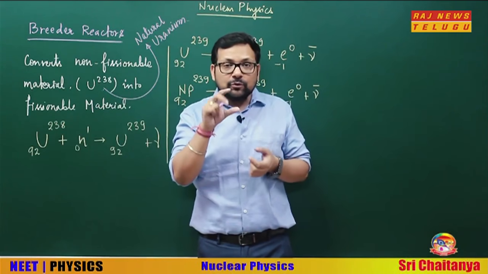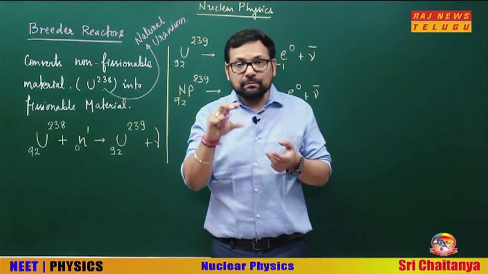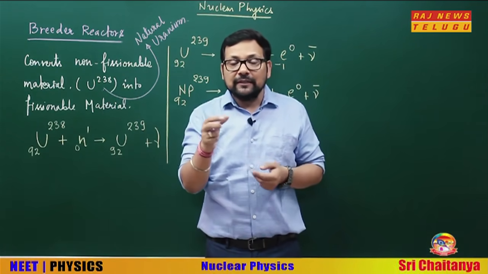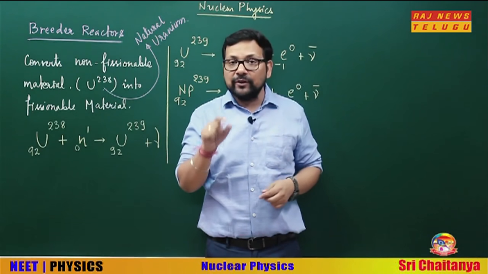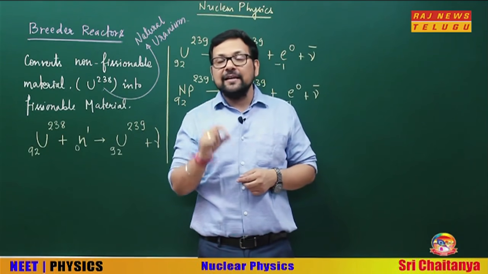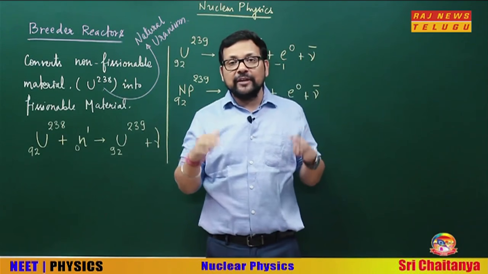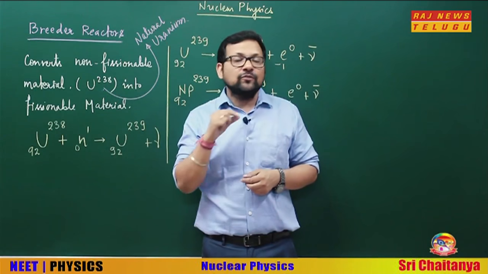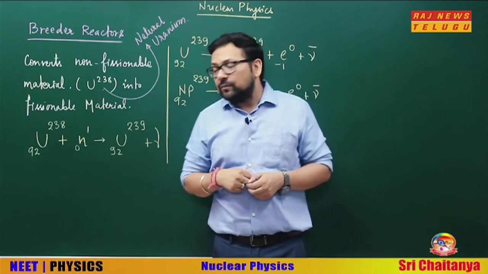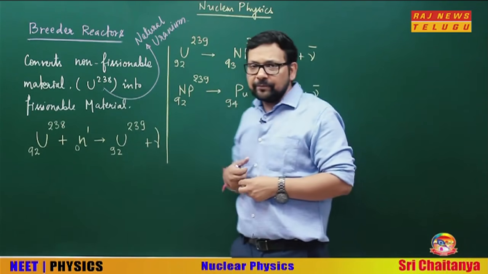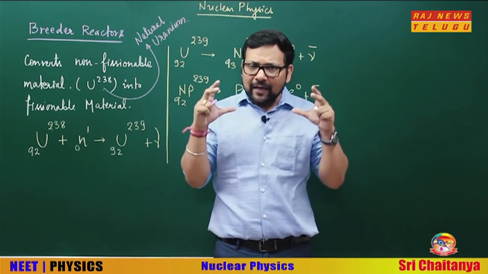So plutonium-239 is being produced from what? Natural uranium. Do remember, U-238 is a non-fissionable material. Natural uranium is a non-fissionable material. So before going to the reaction and all, just see what actually is happening here.